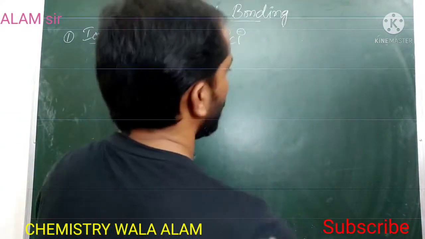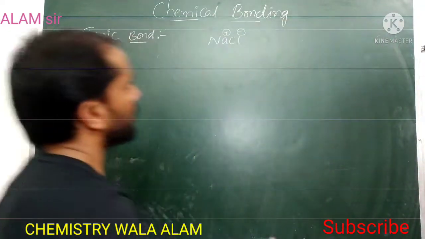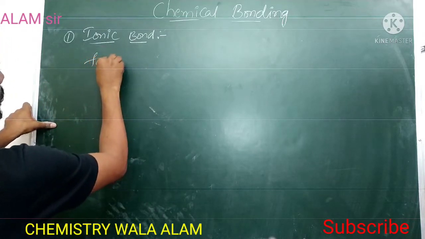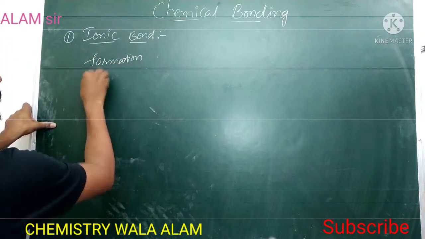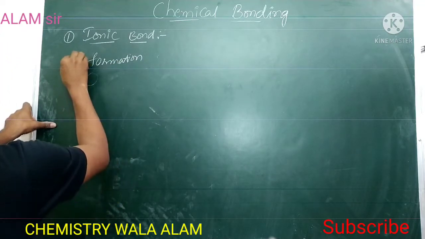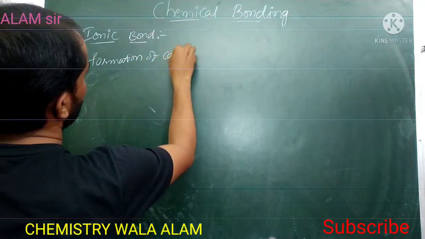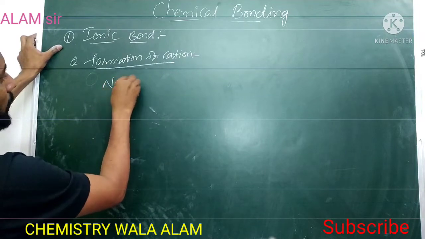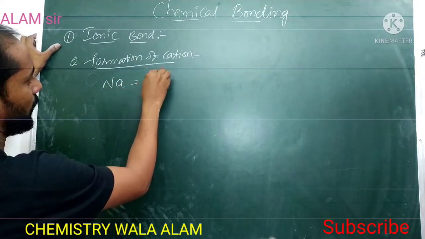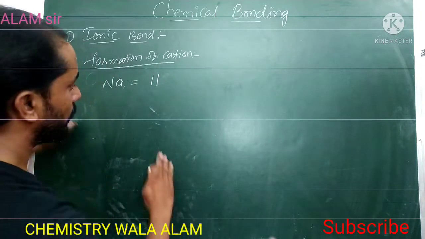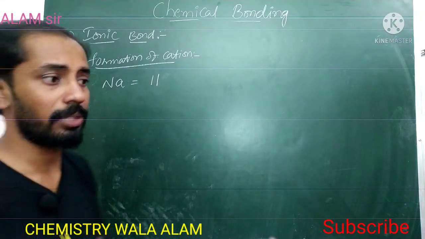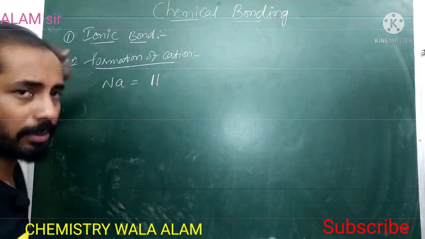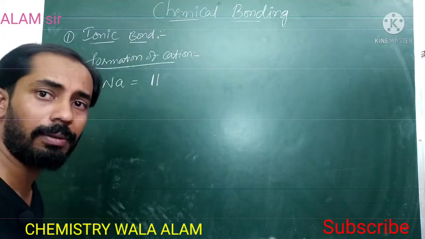Mainly, the formation of an ionic bond involves 3 steps. The first one is formation of cation. For example, take sodium, whose atomic number is 11. The nearest noble gas to sodium is neon, atomic number 10. So if the 11 electrons become 10, it will be more stable.